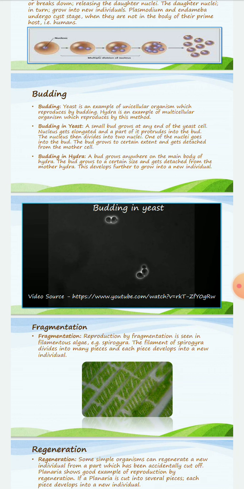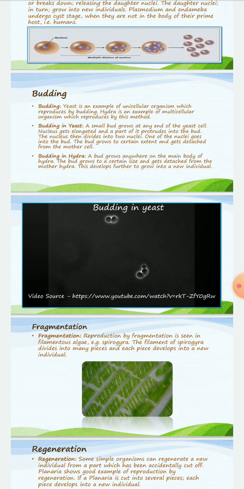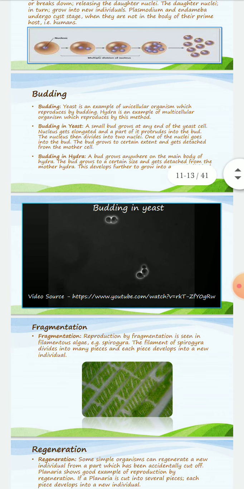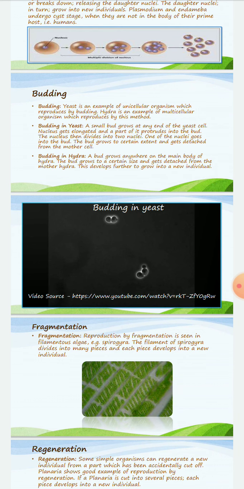So the nucleus gets elongated, and a part of it protrudes into the bud. A bud develops at the end of the yeast cell, and the nucleus elongates itself and extends into the bud. The nucleus then divides into two nuclei, and once the bud grows to a certain extent, it gets detached from the mother cell.